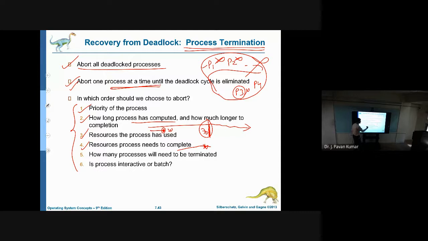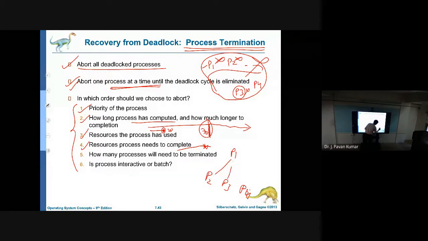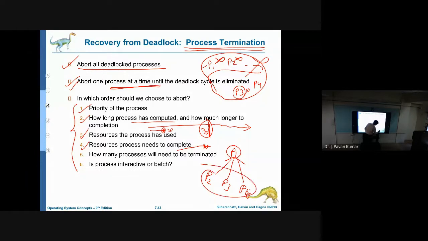Next, how many processes will need to be terminated. Suppose P1, P2, P3, P4 are there. P2 is waiting for P1, and P3 is also waiting, P4 is also waiting. Then if you terminate this one, all these processes will be released, will be free, right? So we will select such a process. So, how many processes will need to be terminated.